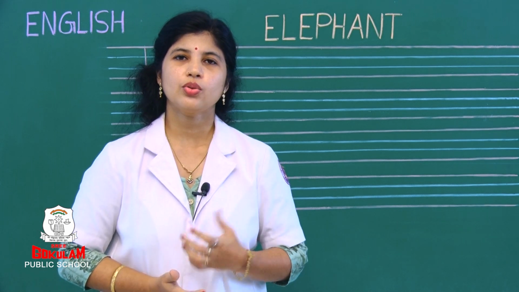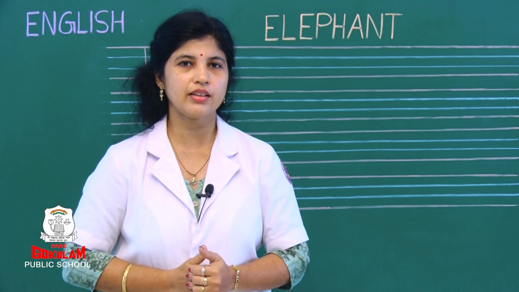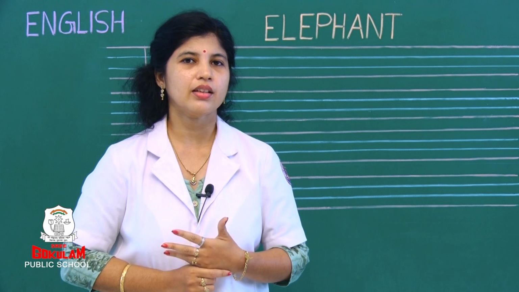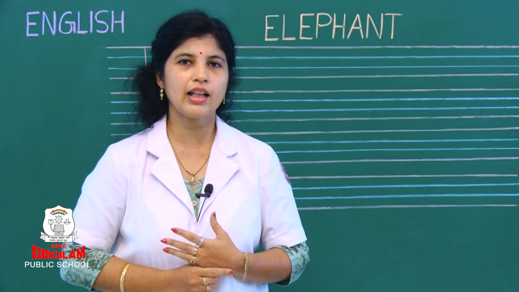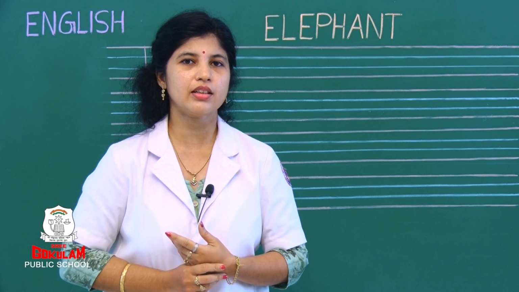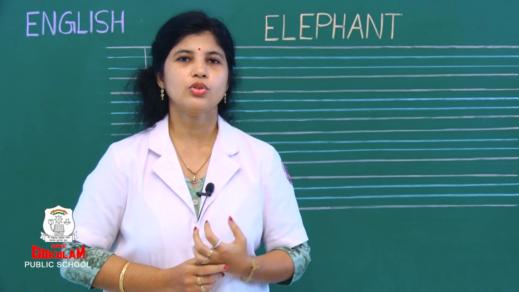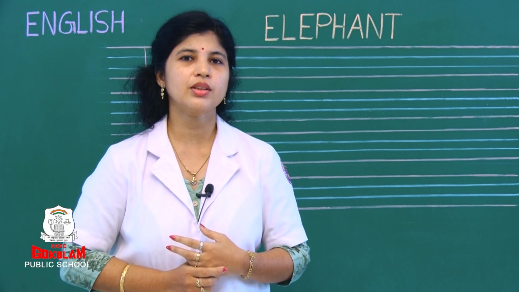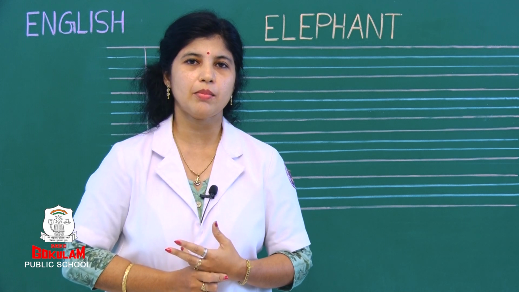Right children? So, in our last class, what did we do children? We wrote sentences about elephant. Right children? Are you able to read and write it? So, how many sentences did we write children? We learned to write 3 sentences, right? So, shall we repeat once more? What was the first sentence we wrote? We wrote elephant is the biggest land animal, right?